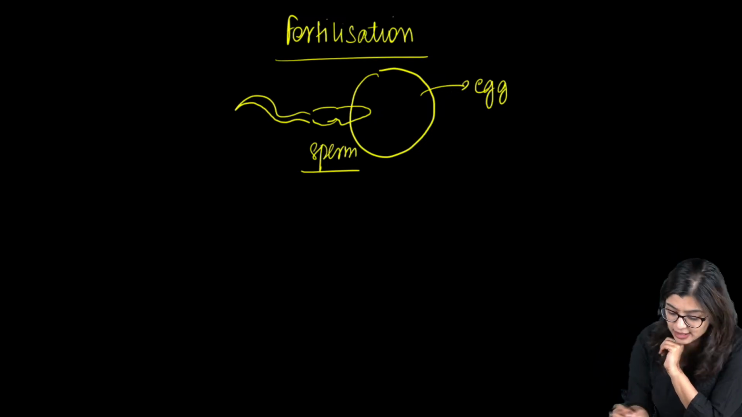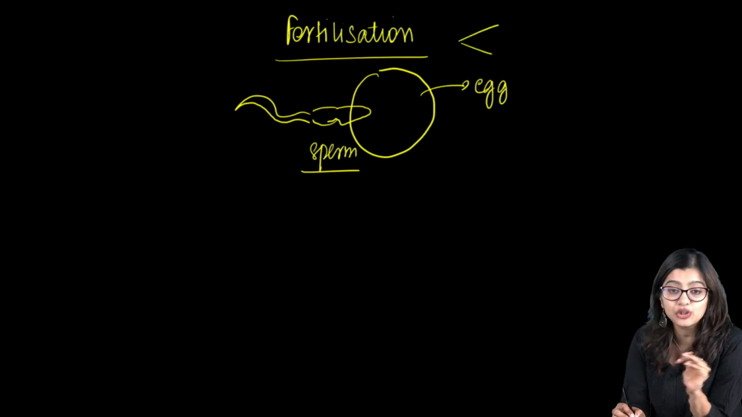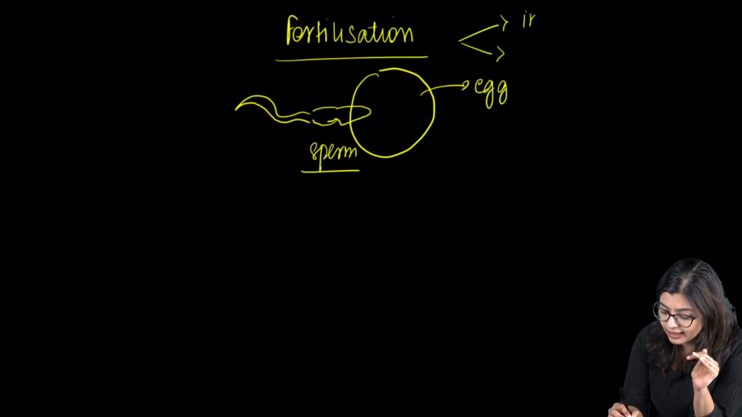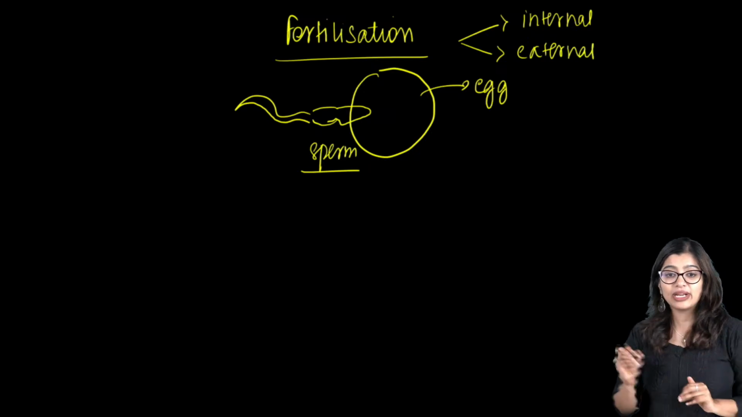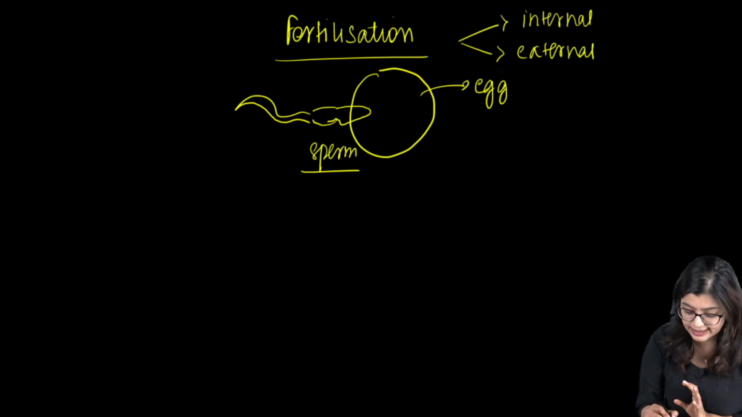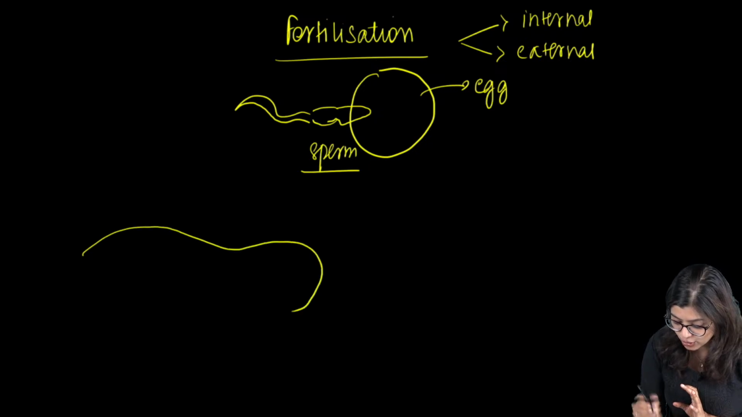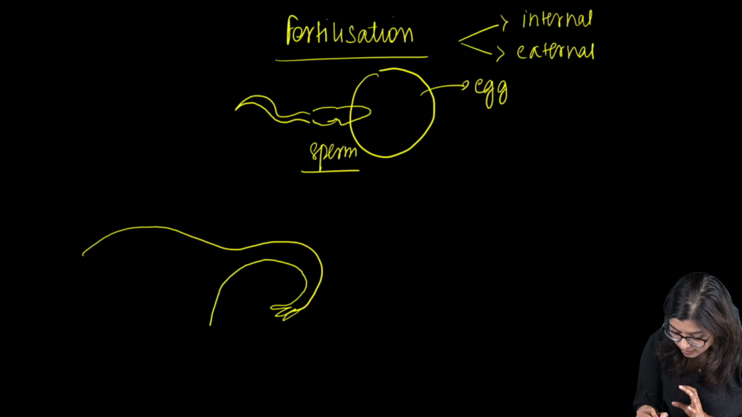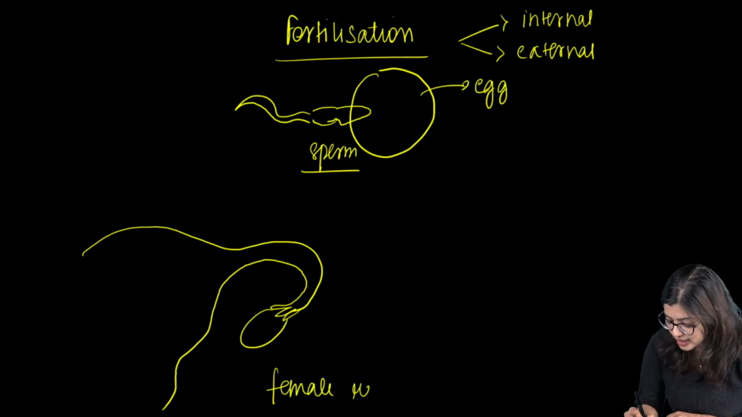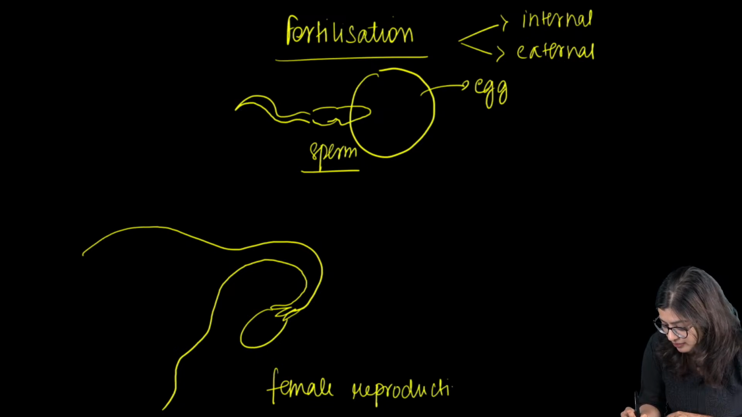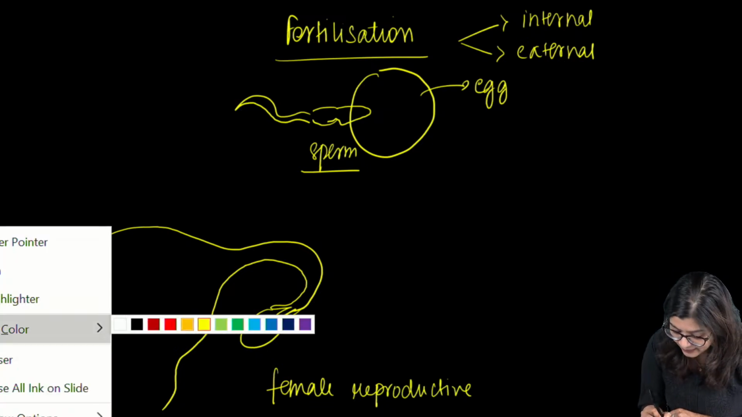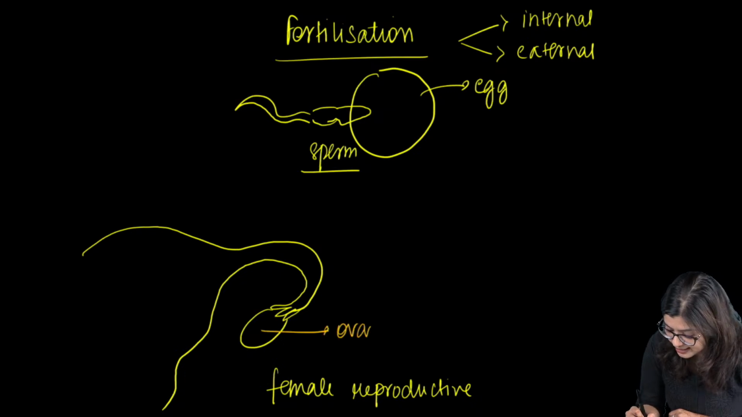Now, in this particular case, we see that this can happen in two ways. It can happen internally, and it can happen externally. Now, in internal fertilization, let's take the example of the human body. I'm just going to draw only one side because I don't have that much time. So this is the human body and this is one part of the female reproductive tract, the female reproductive system. Now here what do we see? We see that this oval kind of structure is the ovary, right?